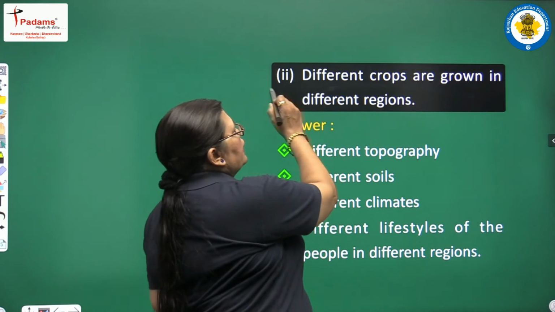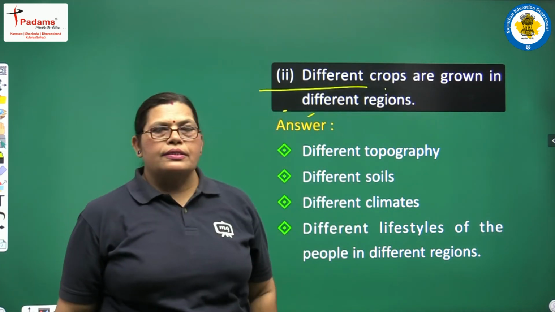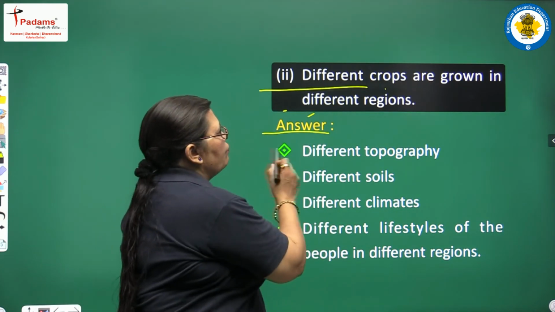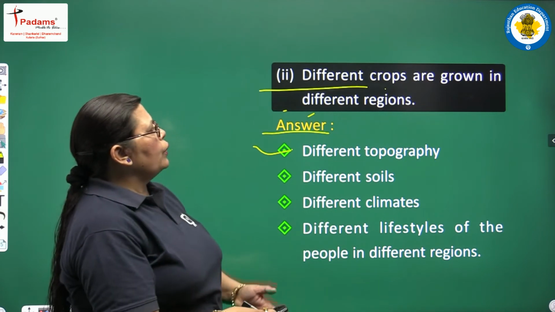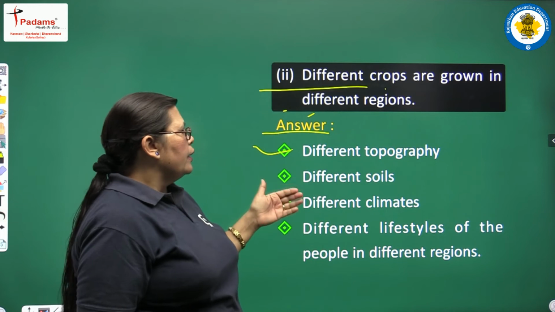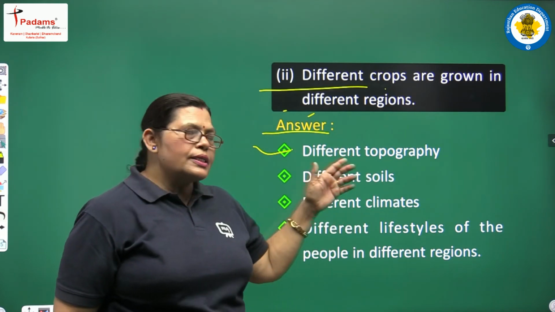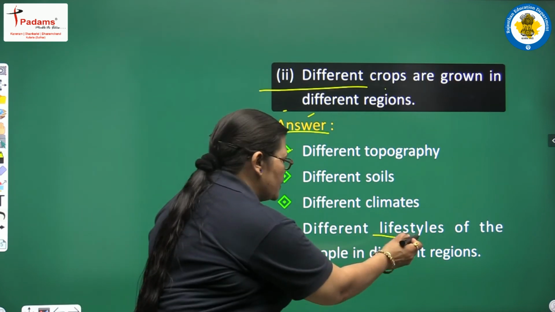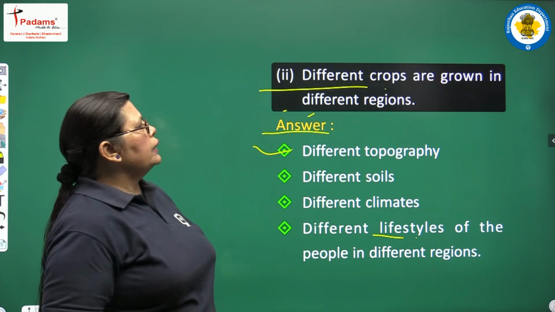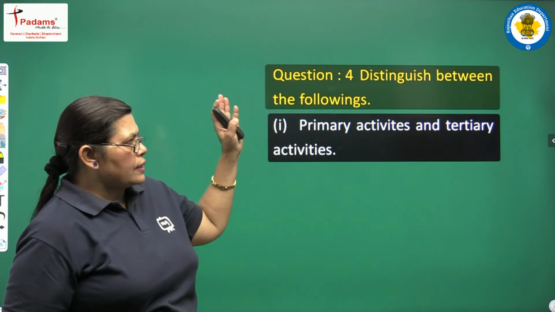Our next question is here. Different crops are grown in different regions. Is it okay or not? Yes, see, different crops are grown in different regions. Factors affecting this are different topography, different soils, different climatic conditions, and different lifestyles of the people in different regions. So all these things are the best reasons for this.